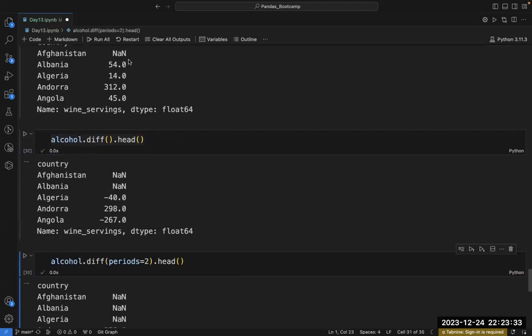It will skip one element and calculate the difference with the next element.